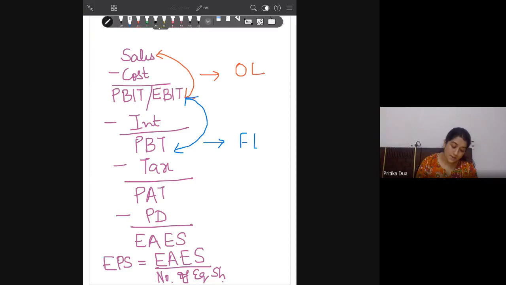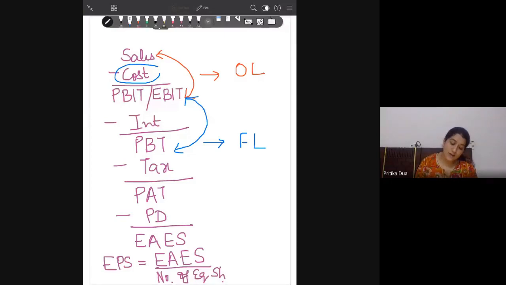Now, variable cost varies with the increase in the scale of production, but fixed costs remain the same irrespective of the operational scale you have.